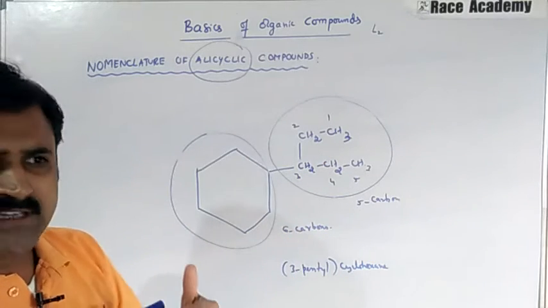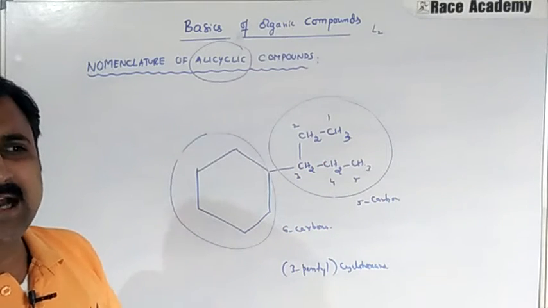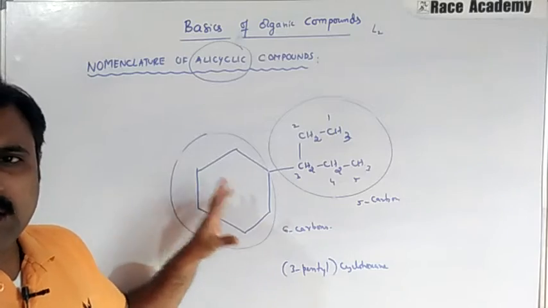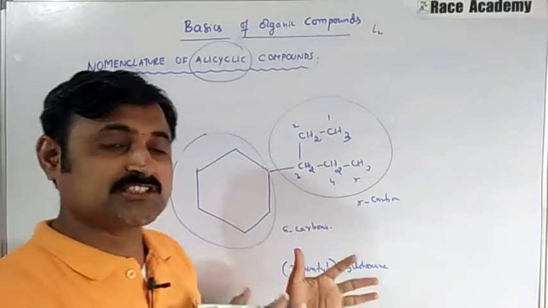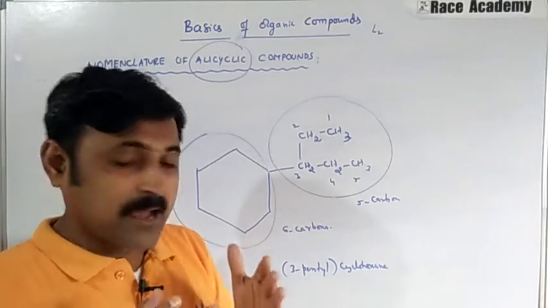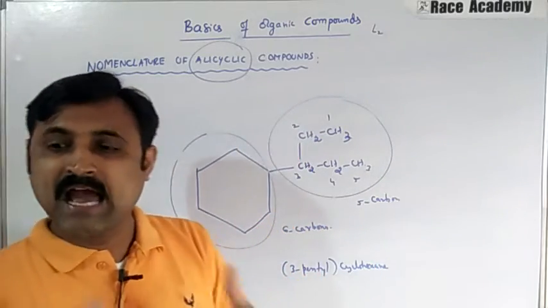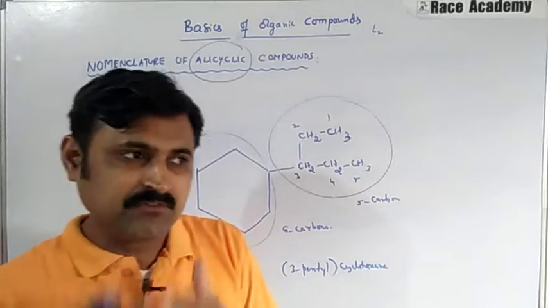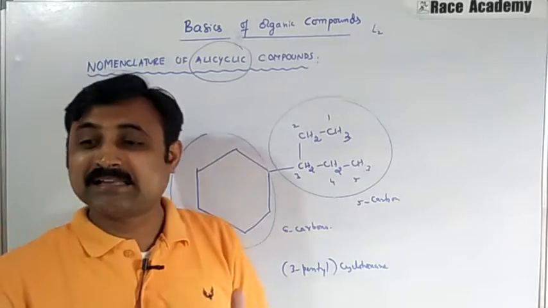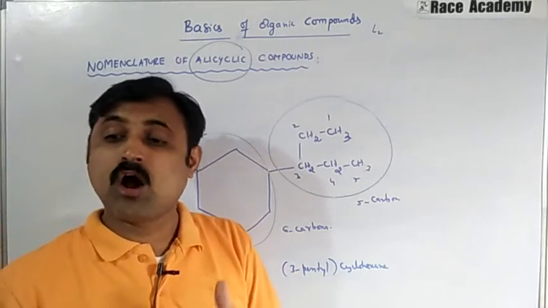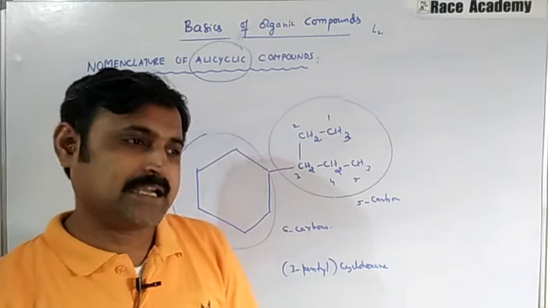In this example we understand that, whether it is a closed chain or open chain, the area with more carbons gets the priority, and we say the resultant is the derivative of that priority one.